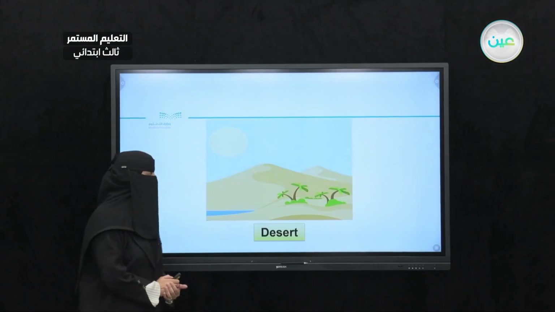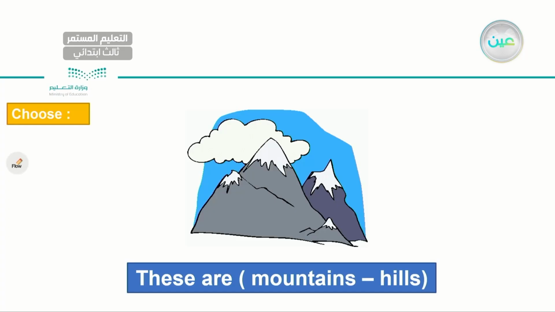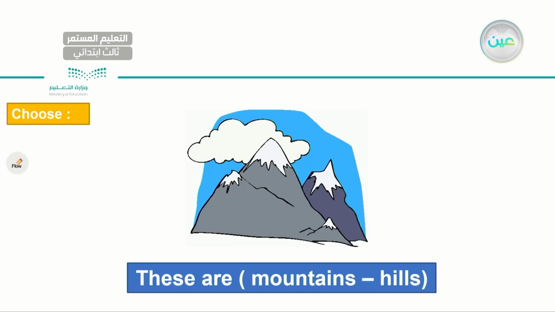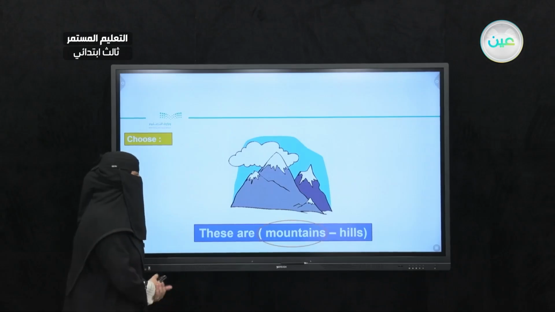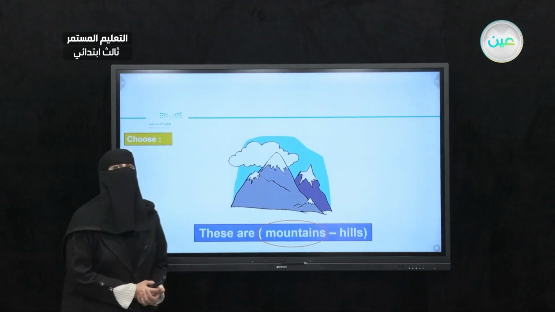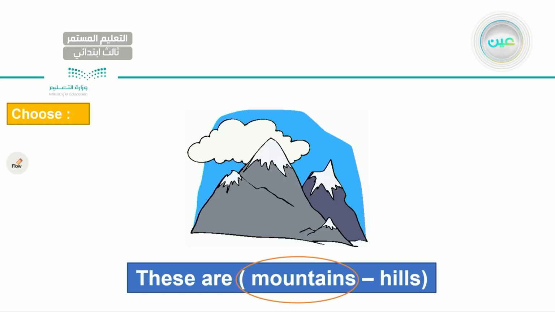I have a desert. Now, help me out to choose the correct answer, my dear student. Let me read the sentence for you. These are mountains, hills. What do you think? What do we have here? These are mountains or hills. What do you think? Very good. These are mountains. Very good, very good.